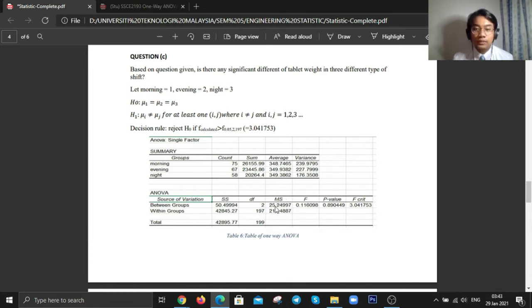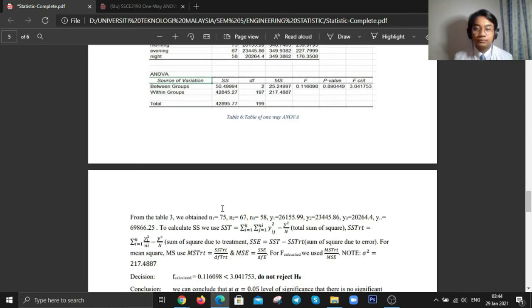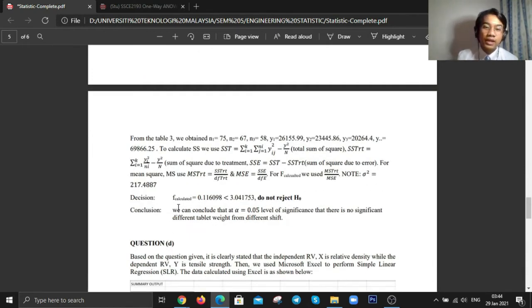For the mean square, we just simply divide the sum of squares with each corresponding degree of freedom. Then we can get mean square treatment MSTRT, mean square error MSE. Then we can calculate the F calculated by dividing the MSTRT with MSE. We notice that the F calculated is less than F critical. So we can conclude that at alpha equal to 0.05 level of significance, there is no significant difference in tablet weight from different shifts.